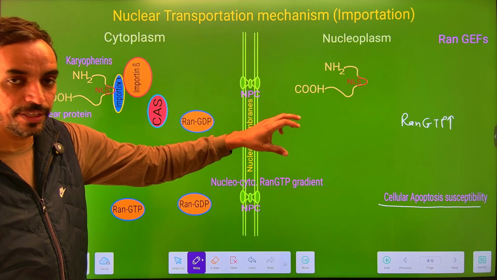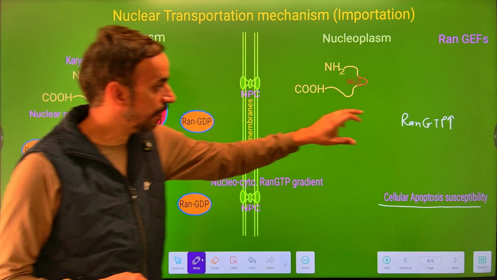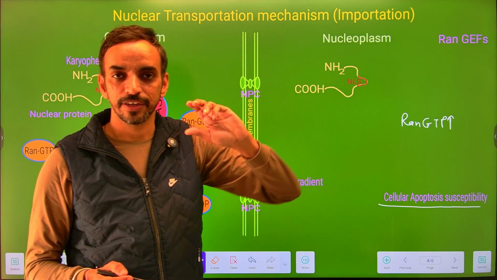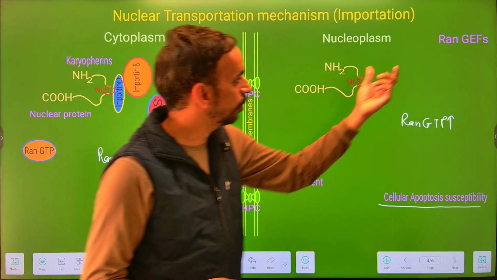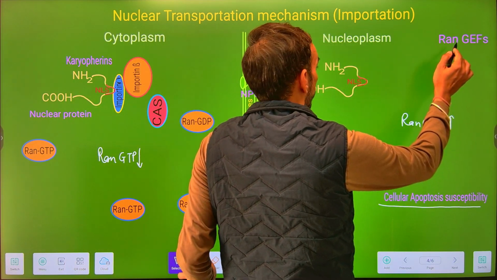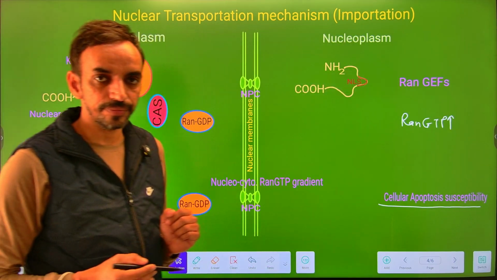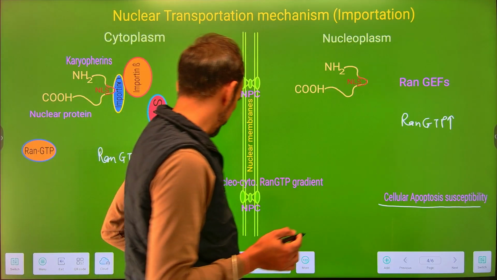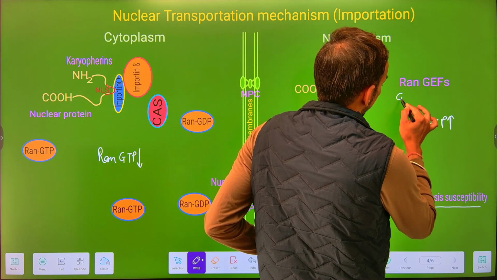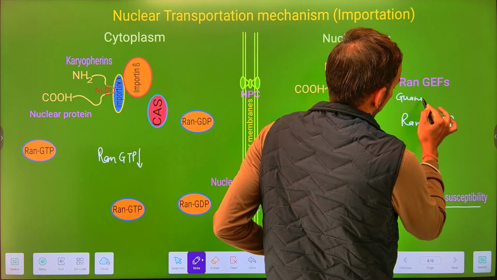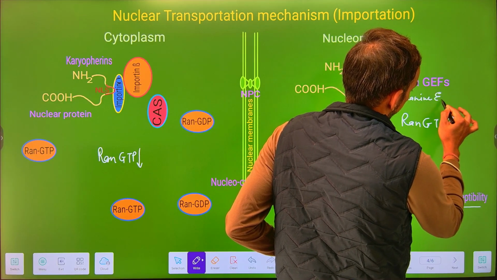Now within the nucleoplasm, we have the higher Ran-GTP concentration. Why? Because in the nucleoplasm we have Ran-GEFs. Now, what are Ran-GEFs? These are the guanine exchange factors.